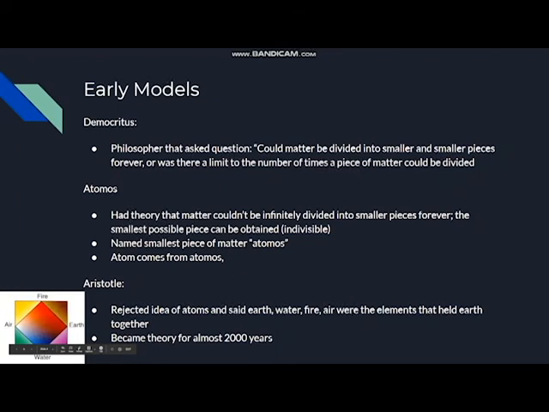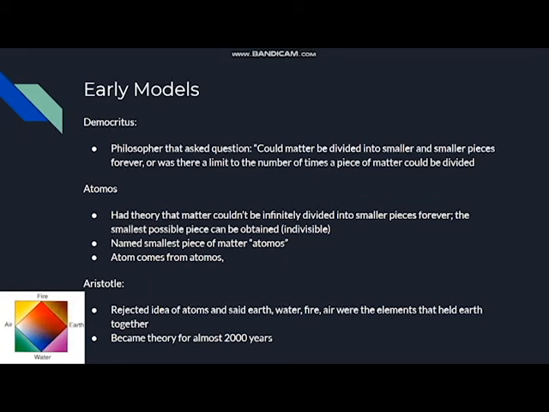Now, Democritus was the very first philosopher who asked the question, could matter be divided into smaller and smaller pieces forever, or was there a limit to the number of times a piece of matter could be divided? He was basically asking, was matter finite or infinite?